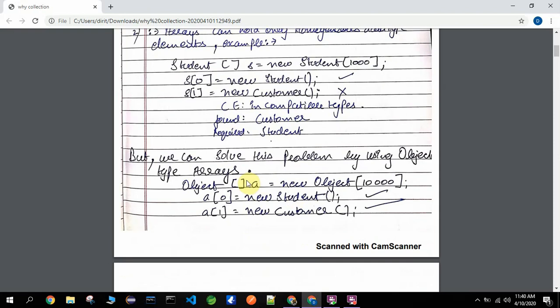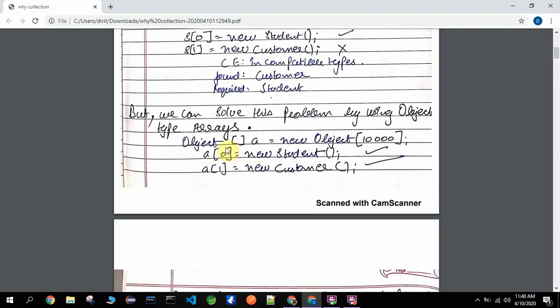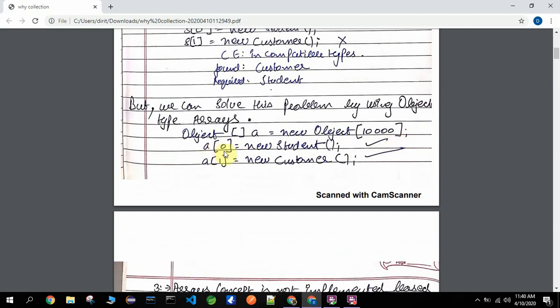But we also have a solution if we want to do that. We can solve this problem by using object type arrays. Object[] a is equal to new Object[], and we have to declare the size at the start. So this is an array of Object, a[0], a[1], and it can store anything.